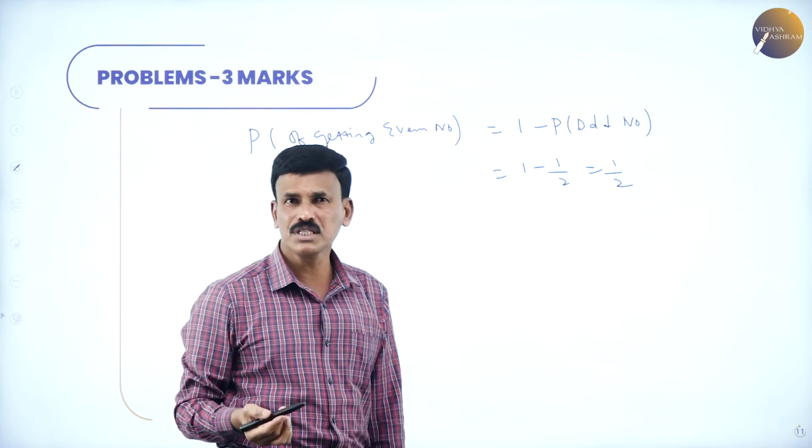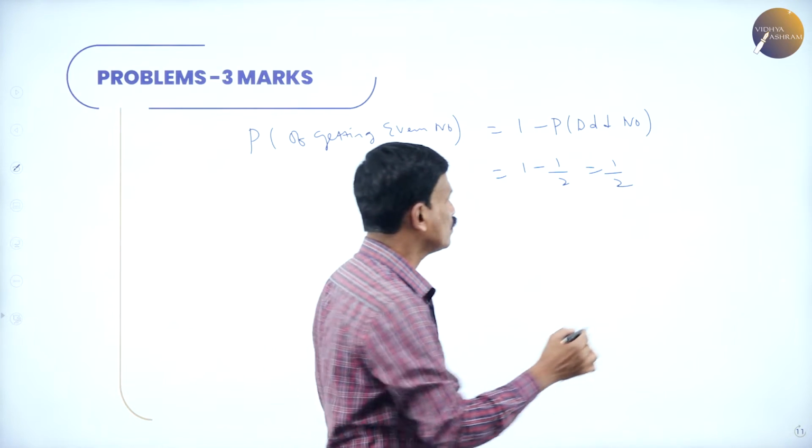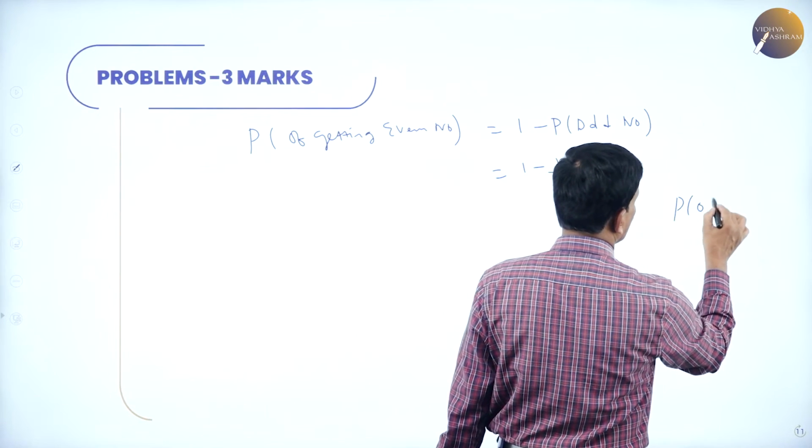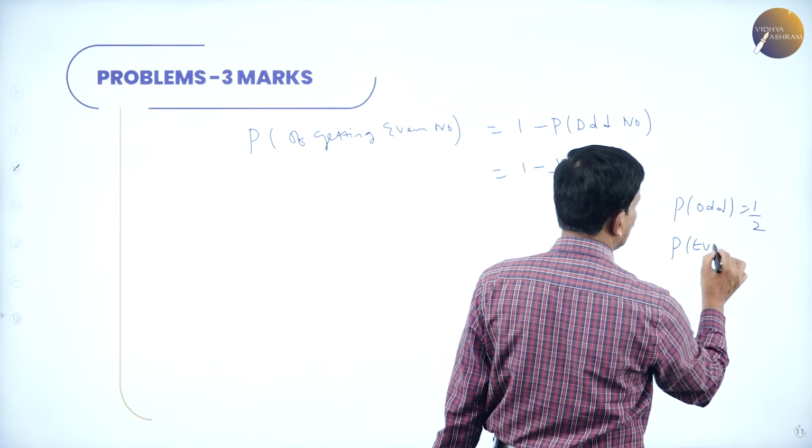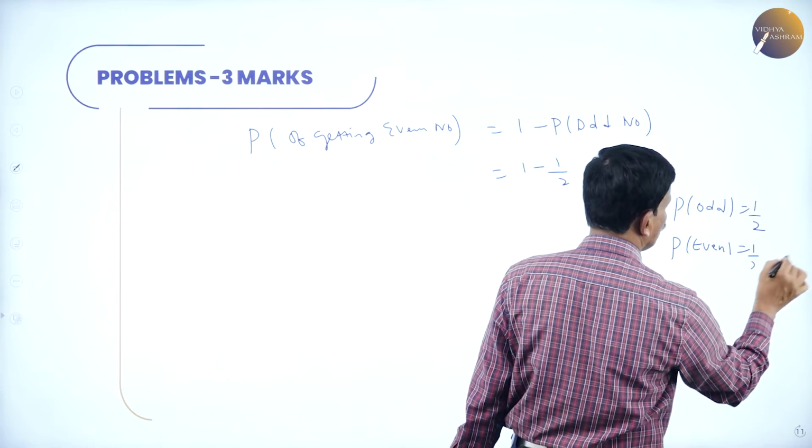Okay. Odd number is 1 by 2. Even number is also 1 by 2. Probability of getting an odd number is 1 by 2. Probability of getting an even number is also 1 by 2.